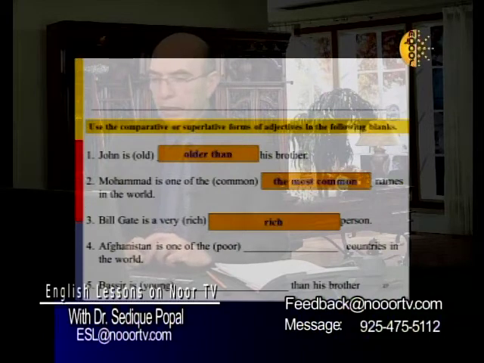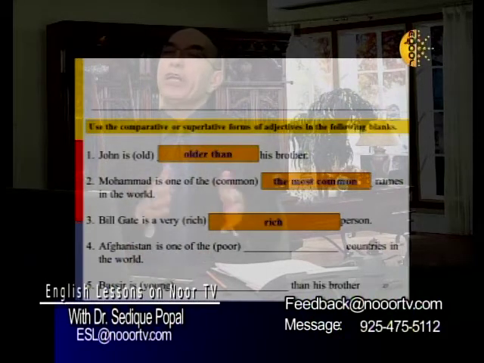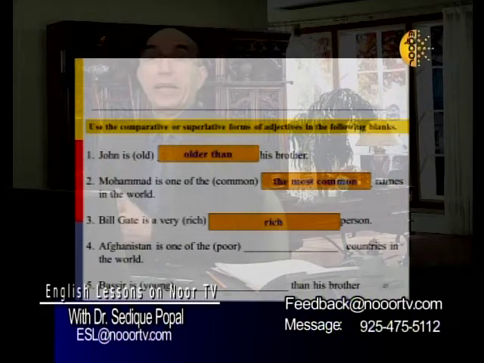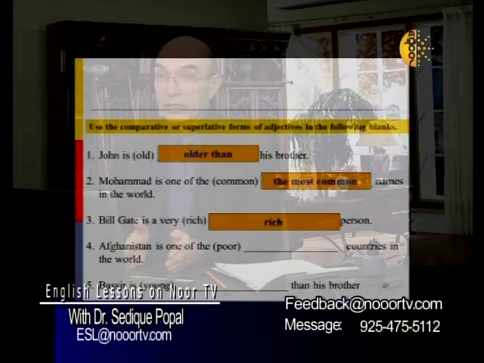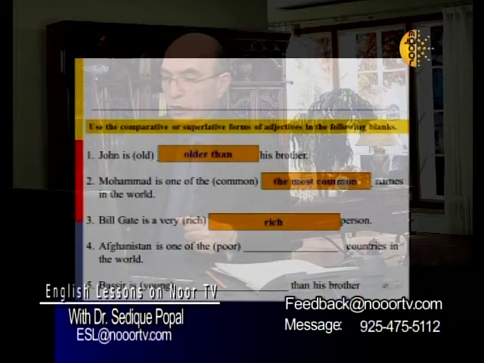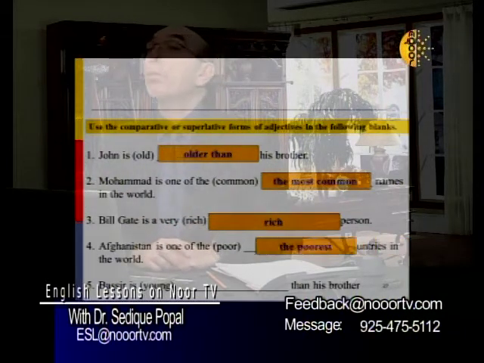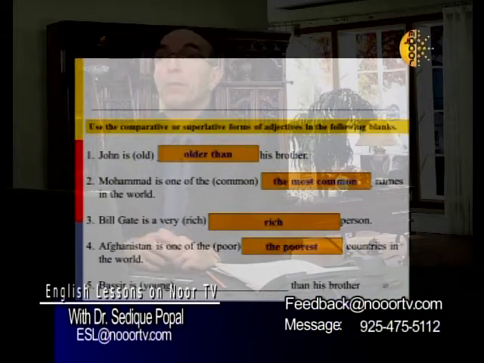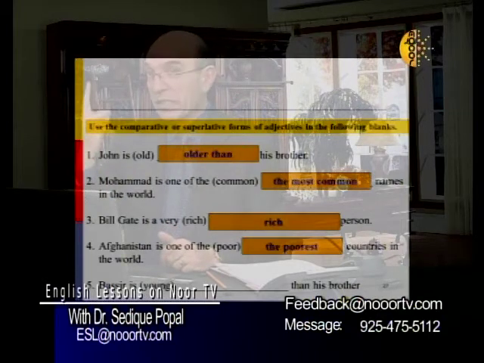Number 4, Afghanistan is one of the poor countries in the world, unfortunately. Are we talking only about Afghanistan, or are we comparing Afghanistan to other countries? The answer is we are looking at Afghanistan and all other poor countries, so the only correct answer is to say the poorest country in the world. But poor is one syllable. That's why you have to put EST.